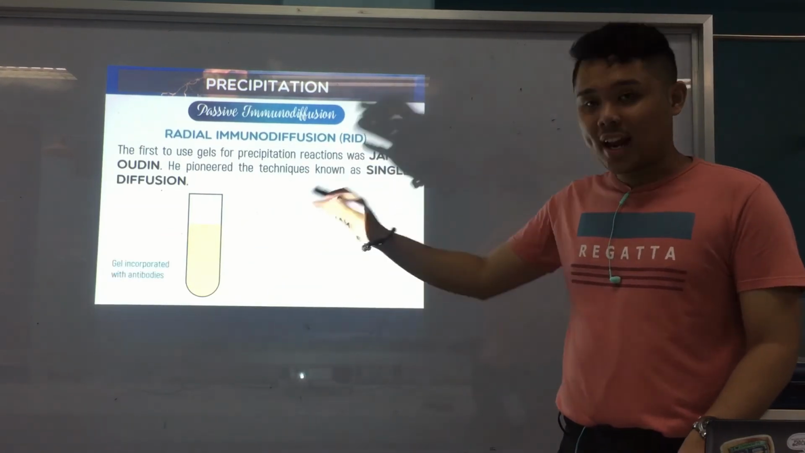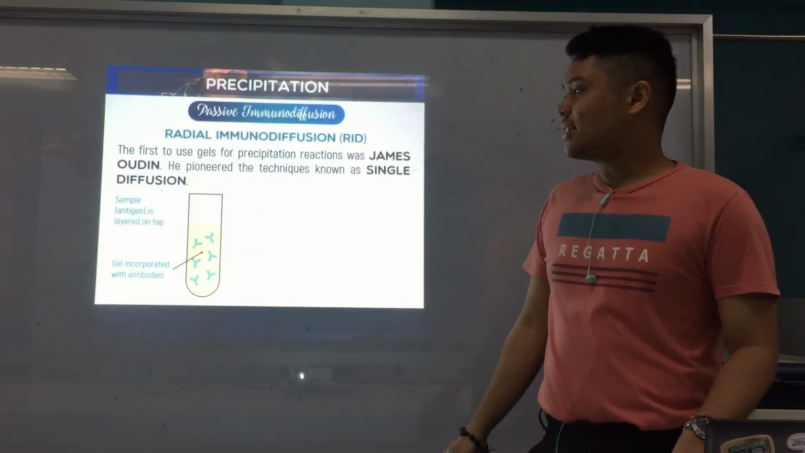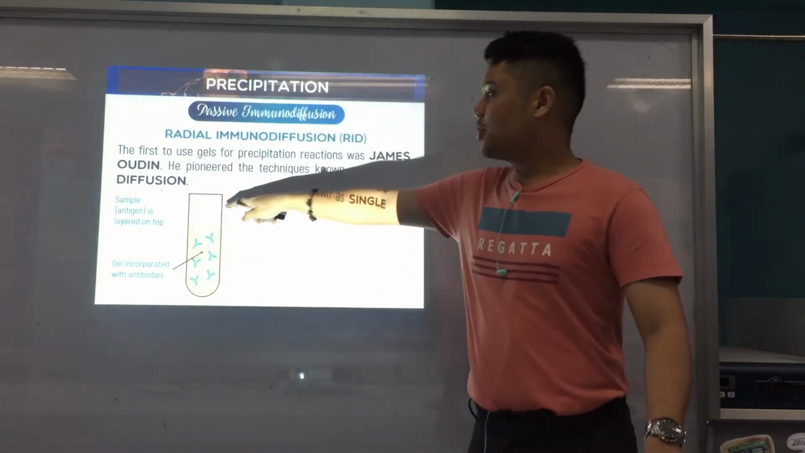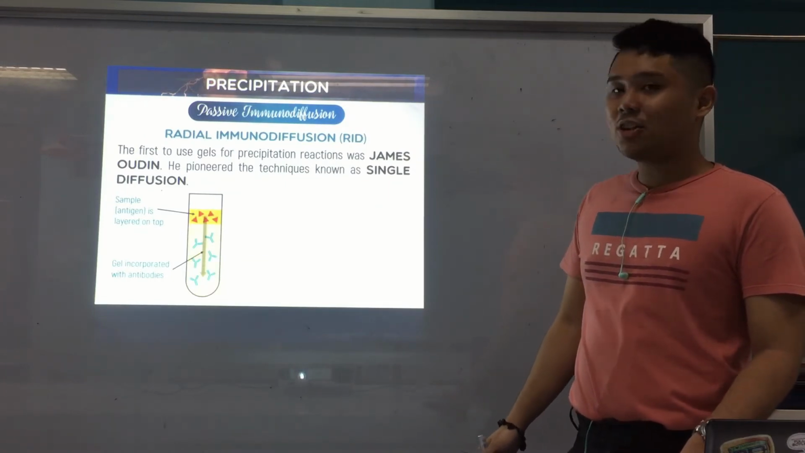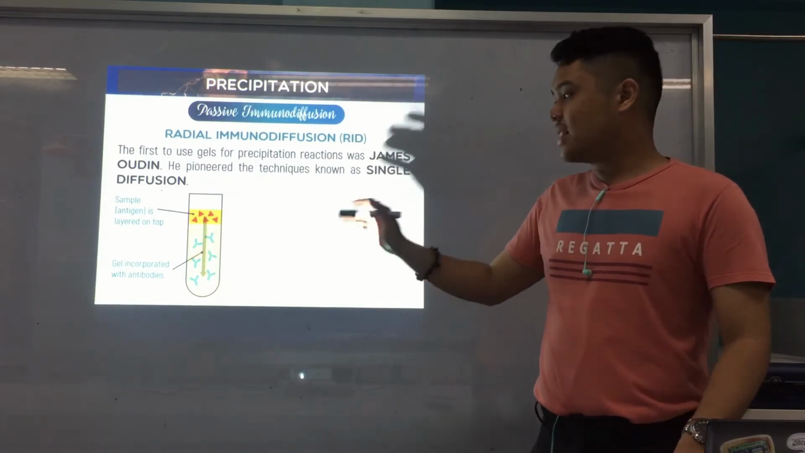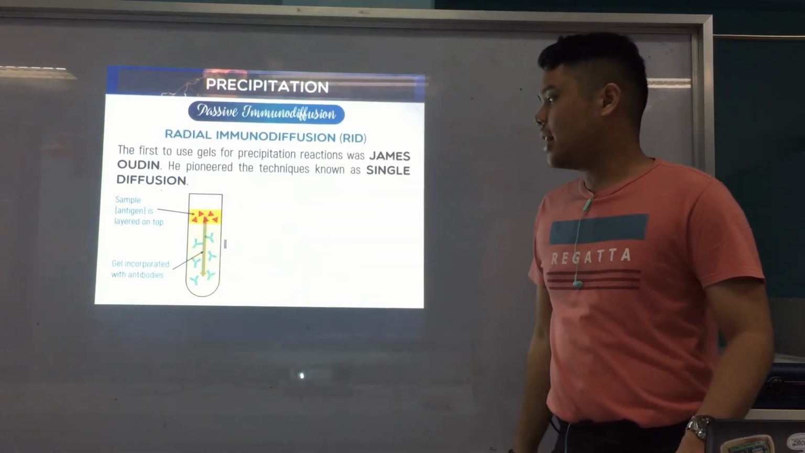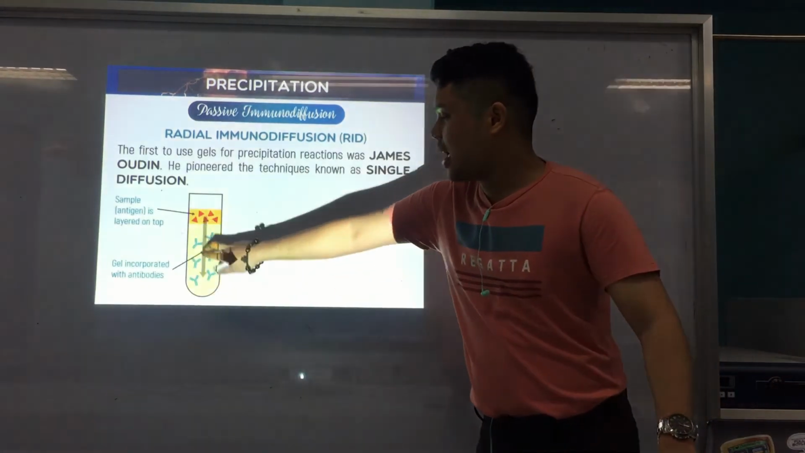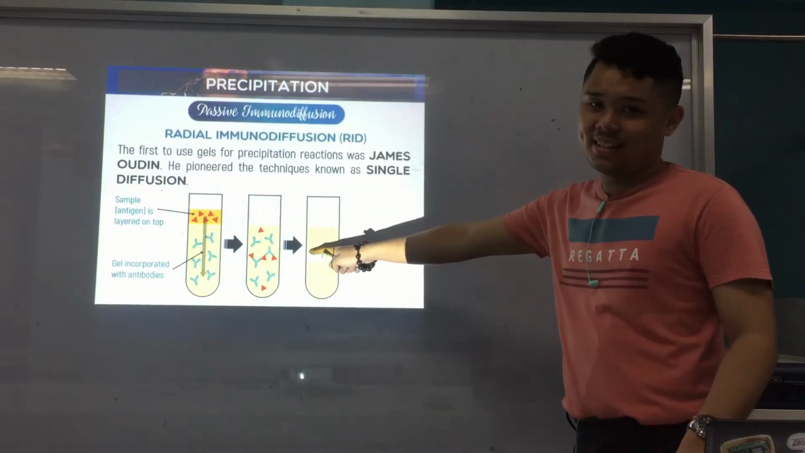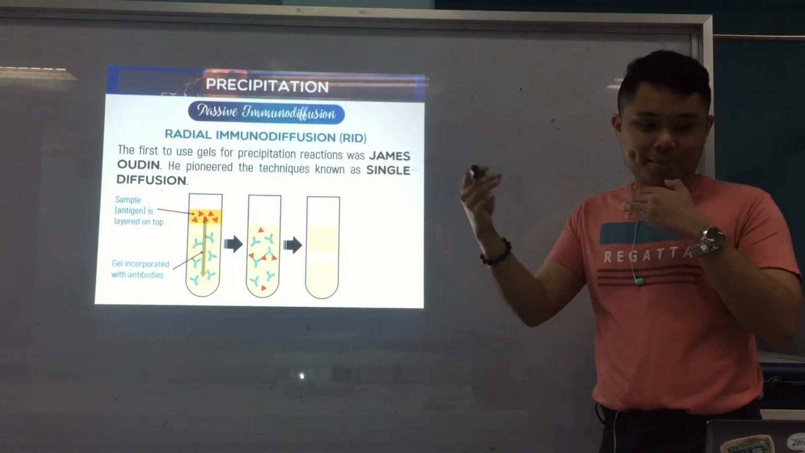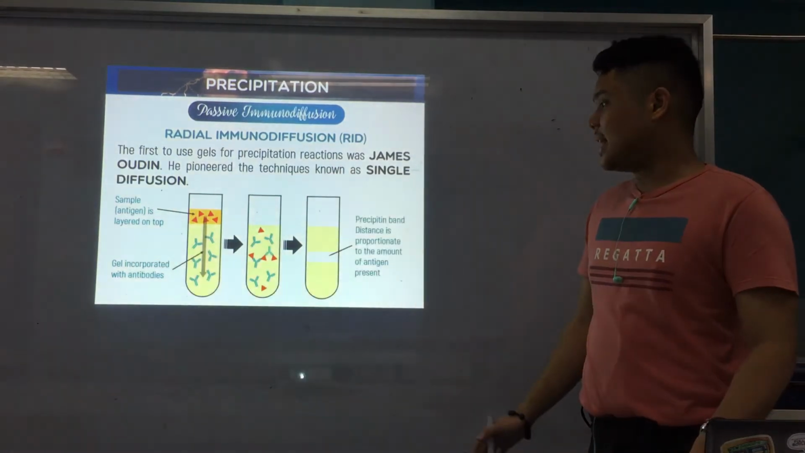And then your gel itself contains the antibodies. And then what you do is the sample or antigen, you put it on top. Alright? Now, if the unknown antigen is specific for that known antibody, they diffuse, and they form a precipitin band. Alright? If they are of the same specificity, or if they react together, they form a precipitin band.